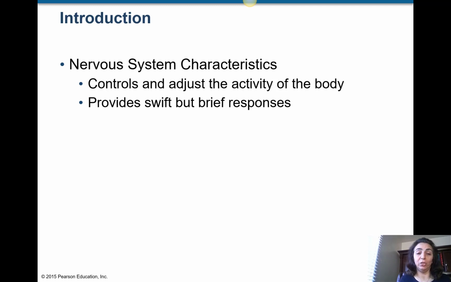That's the job of the endocrine system. But they do their work precisely and they can reach many different target organs at the same time, right? So those are the main differences between the two systems, and at the same time both of them are controlling the activities in different ways.